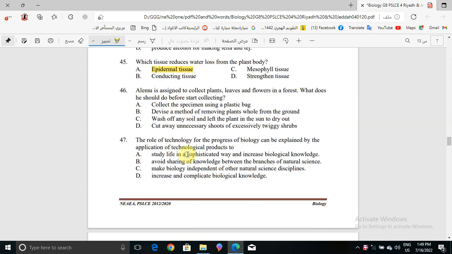Okay, now in question number 46. Alemmo is assigned to collect plant leaves and flowers in a forest. What does he need to do before starting collecting? Collect the specimen using a plastic bag, or devise a method of removing plant soil from the ground, or wash off any soil and lift the plant in the sun to dry out, or cut away unnecessary shoots of excessively twiggy shrubs. The correct answer will be collect the specimen using a plastic bag, which will be the first step of collecting plant leaves and flowers in a forest.